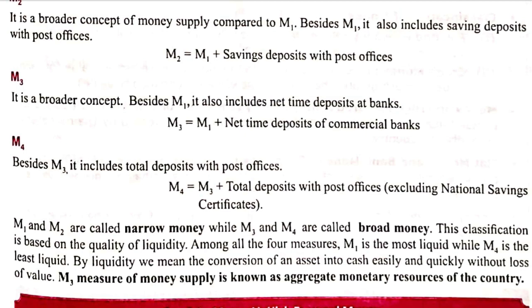So like this, M1 and M2 are called narrow money because they are narrow forms of money having currency notes and deposits only. And M3 and M4 are broad money, they are less liquid. This classification is based on quality of liquidity. M1, M2 are liquid money, M3 and M4 are less liquid money. So M3 measure of money supply is also known as aggregate monetary resources of the country.